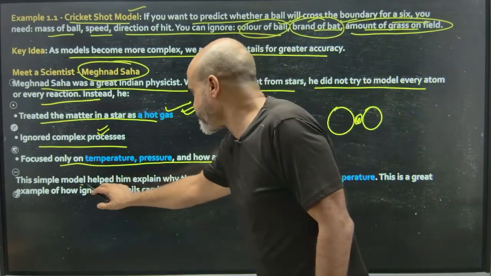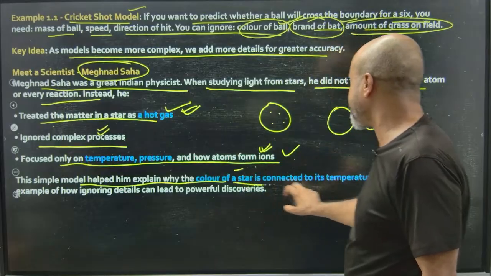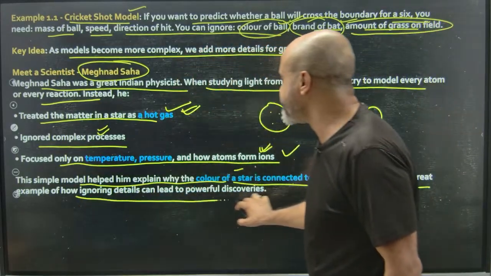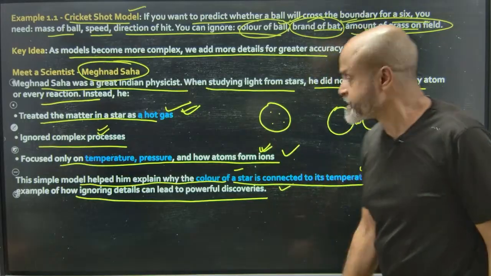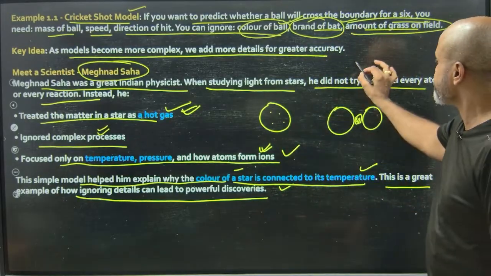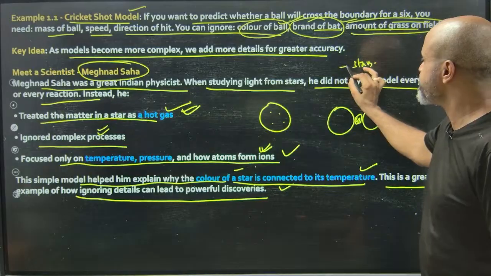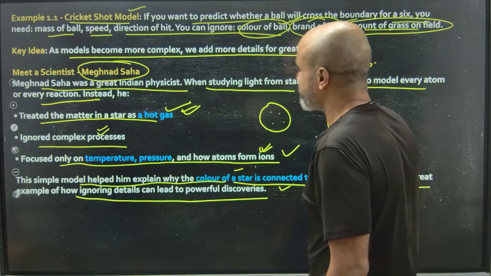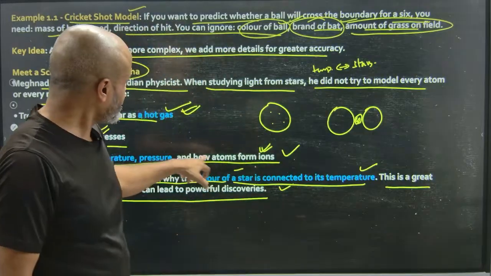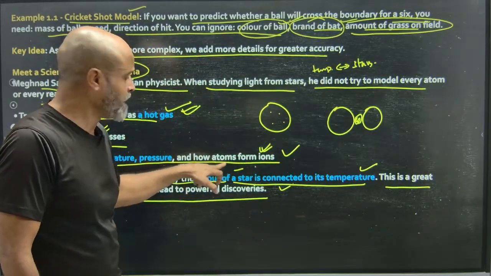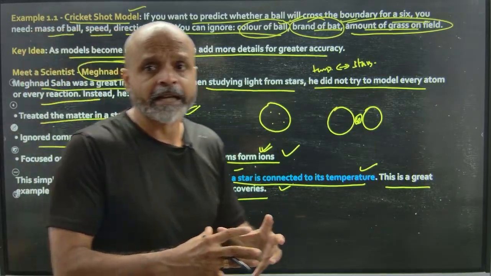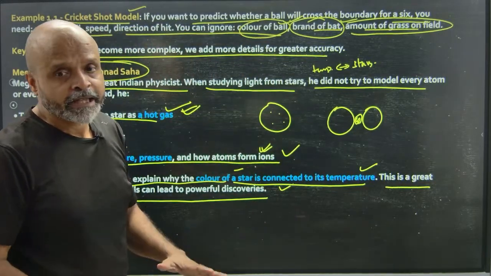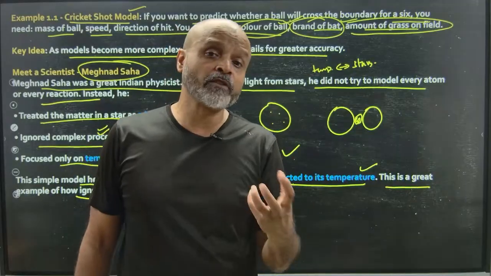Okay, this simple model helped him explain why the color of a star is connected to its temperature. This is a great example of how ignoring details can lead to powerful discoveries. Now, what he was trying to study is the color of the stars. So, he directly correlated it to the temperature of the star. Because of the temperature, there is a certain pressure that is created, and because of the pressure, the gases that are there actually form ions, and that imparts the color. So he is not trying to go deep into the formation of stars.